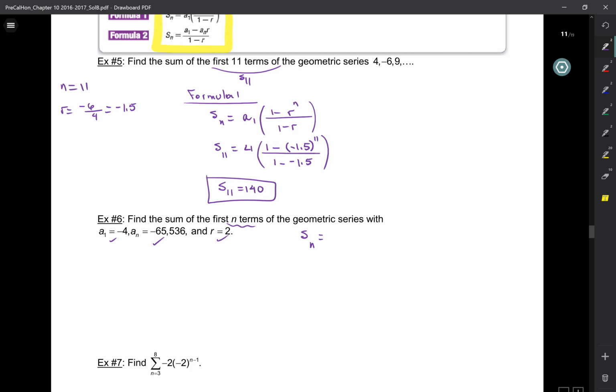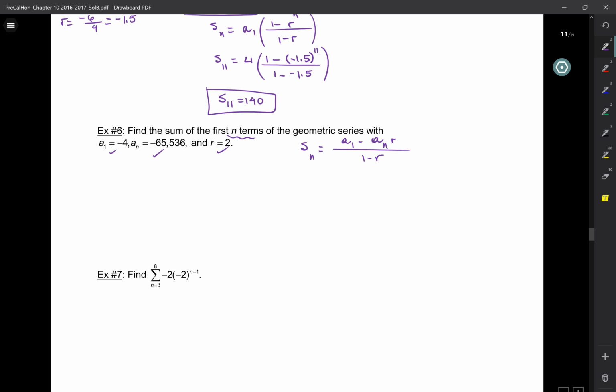S_n is (A1 minus A_n R) over 1 minus R. So this is negative 4, minus, it's going to be a plus, 65,536 times 2 over 1 minus 2. So this is negative 131,068.